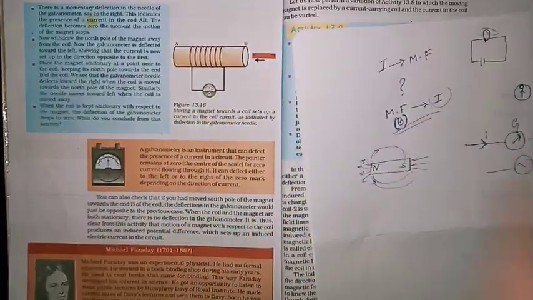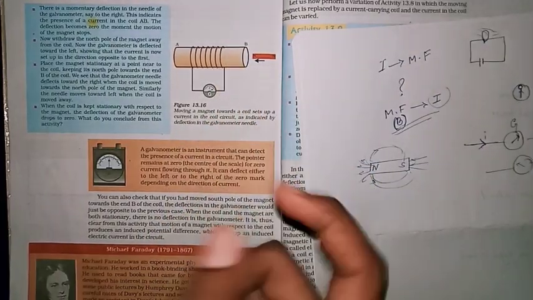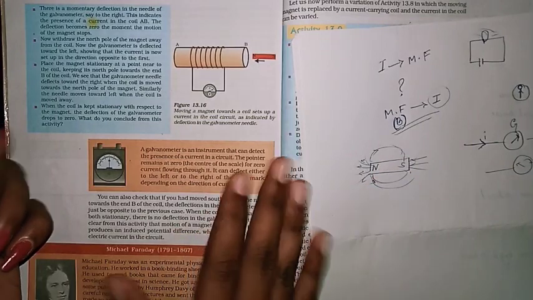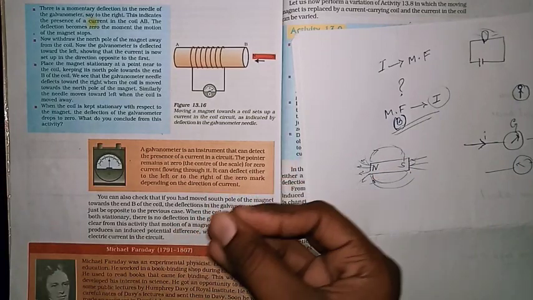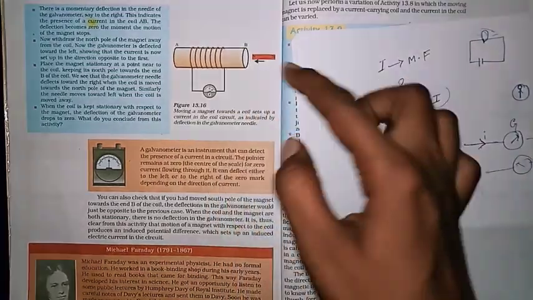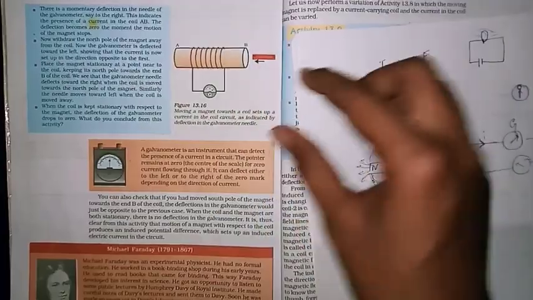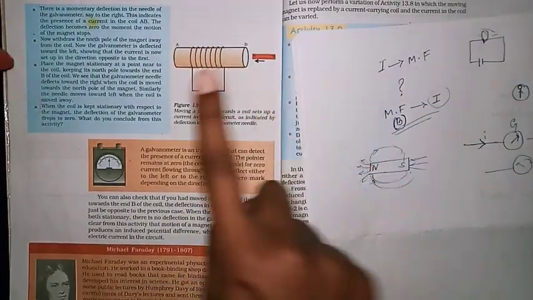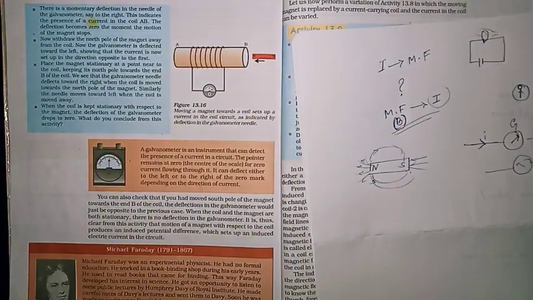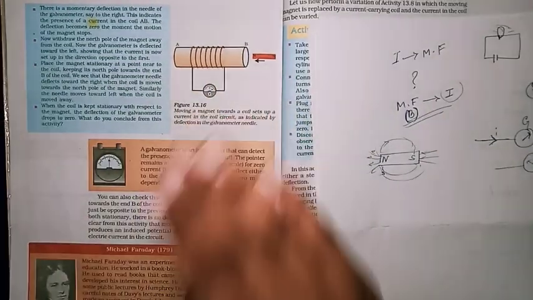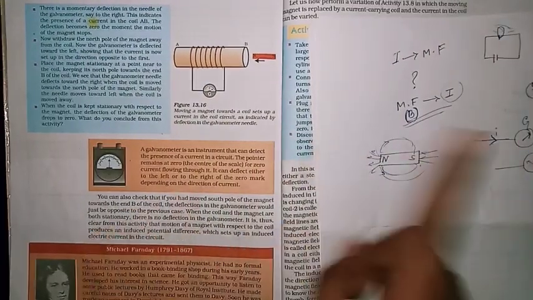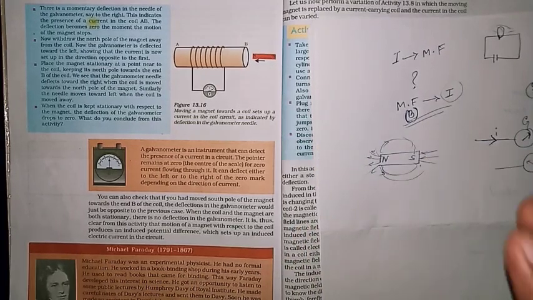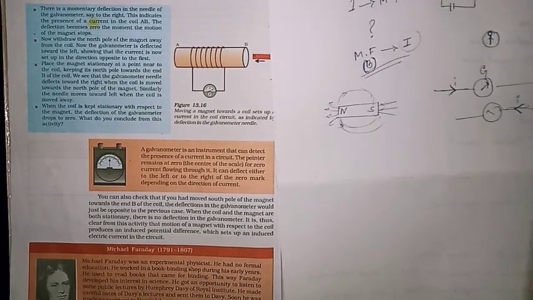So that means it is definitely possible to produce current by using magnetic field lines. But something happens there. When you take the bar magnet and it is stationary, that time it will not show the current. When it is at a rest position, it will not show any deflection. That means there is no flow of current. Listen to this very carefully, because it is the activity.